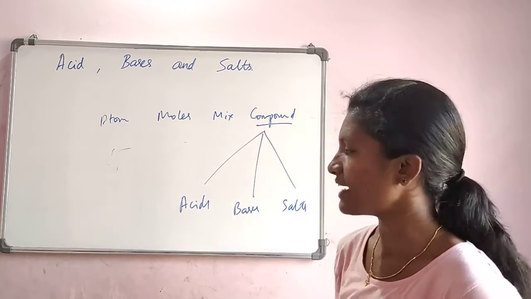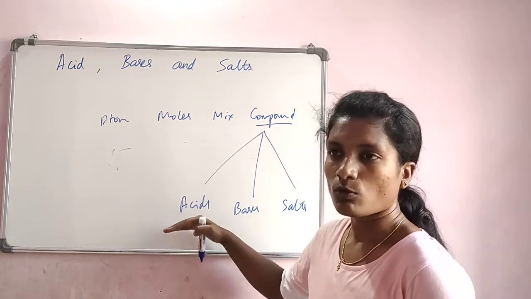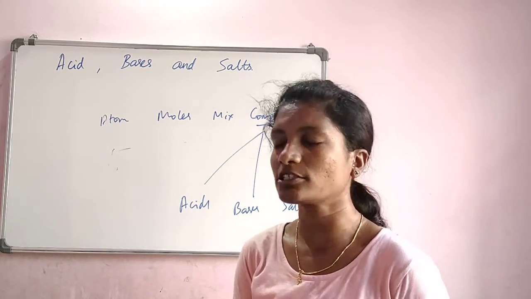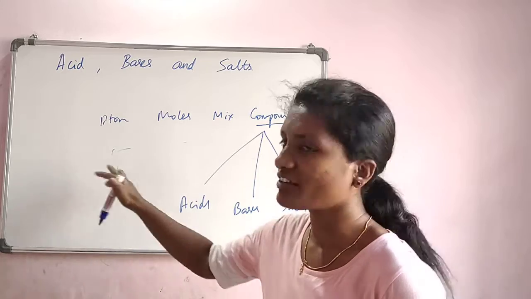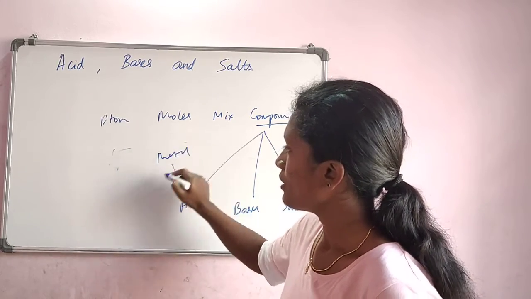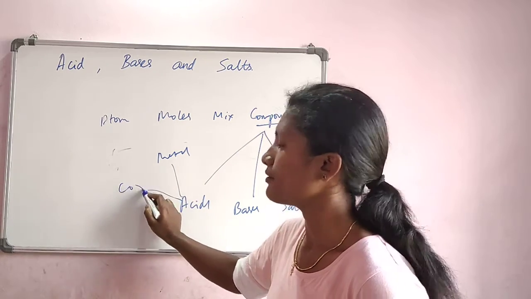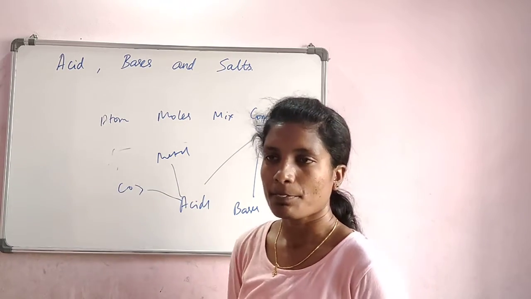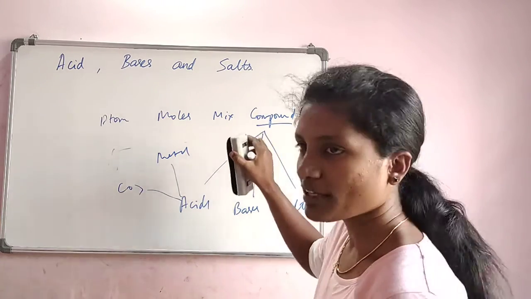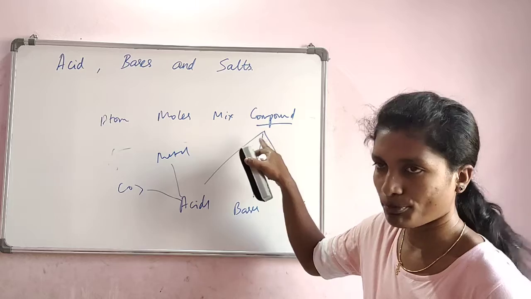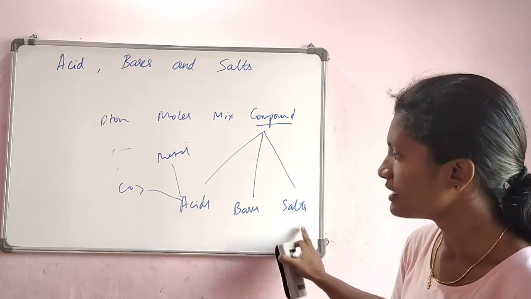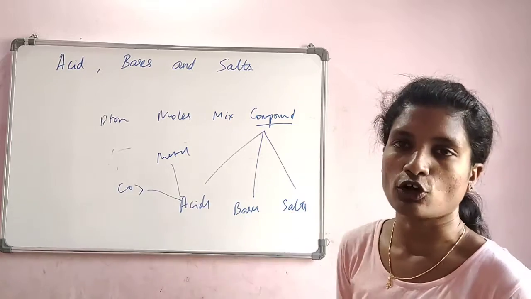Now let us understand what is an acid and what properties it exhibits. Let us conduct some activities and experiments to understand how they react with different things. Let's say an acid reacting with a metal and with a carbonate ion. What happens once they react? We will understand everything in detail. So in this chapter we will be studying different types of compounds, categorized into acids, bases and salts, and their reactions with other compounds.